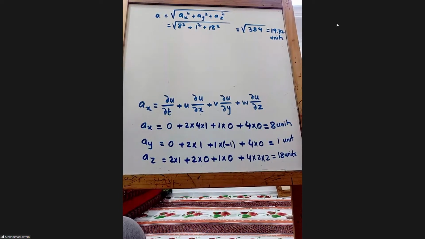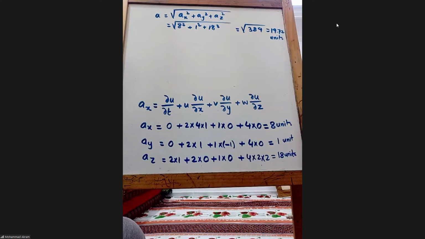Okay, so this is the way we get the velocity and acceleration if the components are given. So if it is 3-dimensional flow, you can get the u, v, and w, and then you will get the total value and total acceleration.